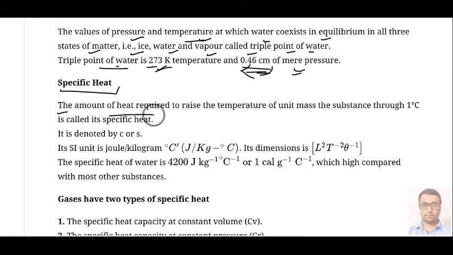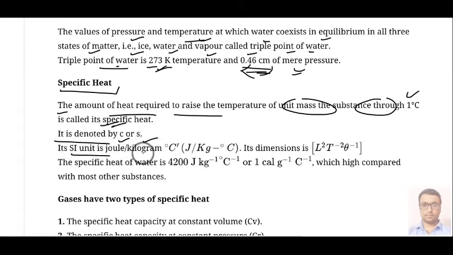Next is specific heat. The amount of heat required to raise the temperature of unit mass of a given substance by 1 degree Celsius, that amount of heat is called specific heat. Okay, it is denoted by C or S.